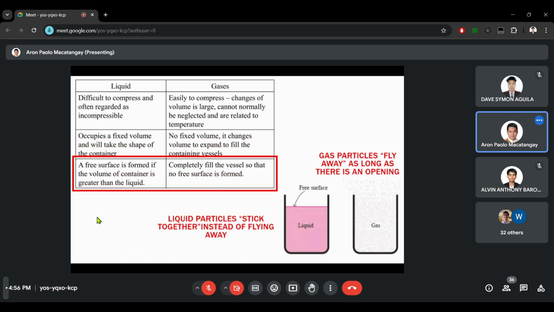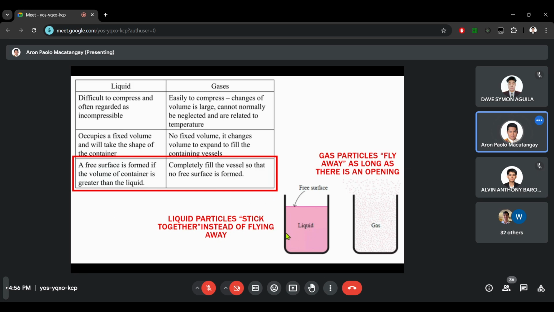Another concept that is very important is the idea of free surface. Remember that everything, solids, liquids, and gases, is affected by gravity, and gravity always tries to pull everything downward towards the earth.